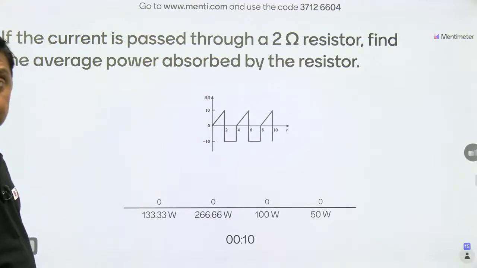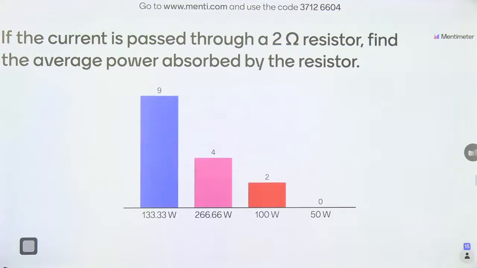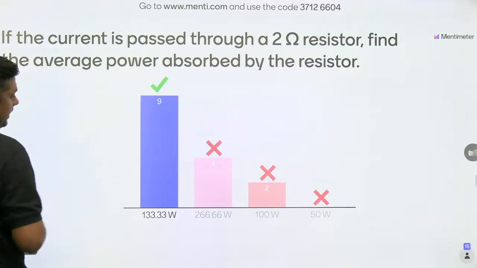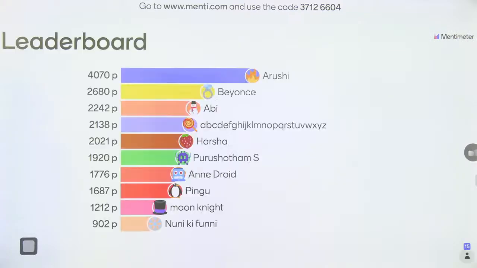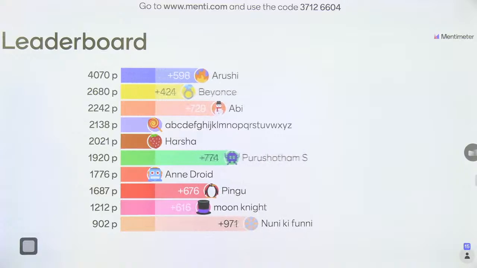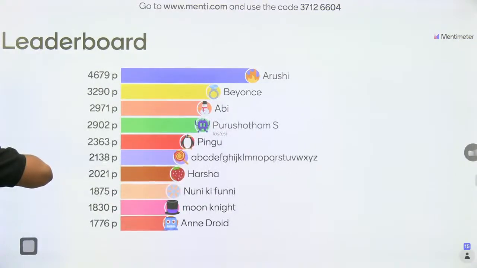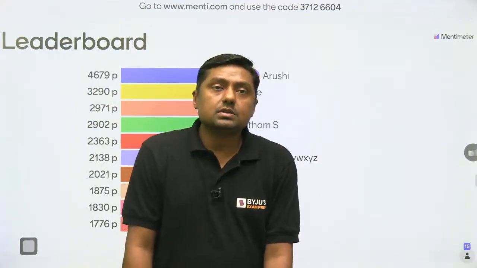Tell me what is the answer. Total 15 responses. Out of them, 9 have given the right answer for this question. Yes, definitely, the first one, 33.33 watt. Now, please check your calculation, remaining students. This is the leaderboard. ROC gave the right answer, that is the second one, and the fastest answer was given by Purushottam.